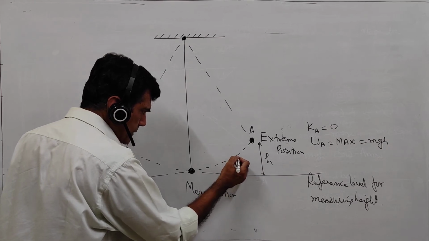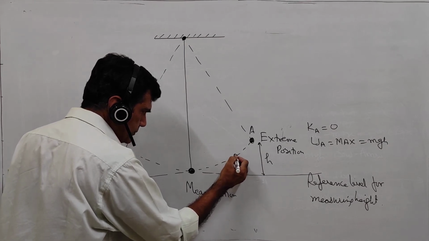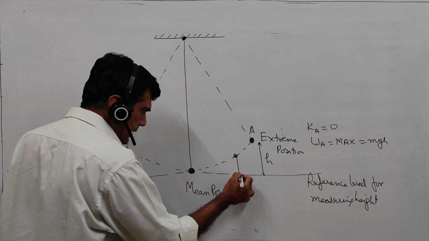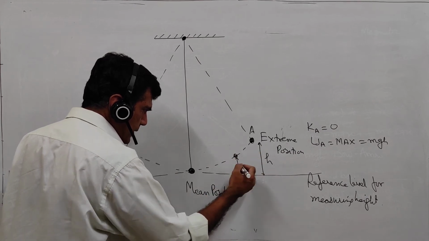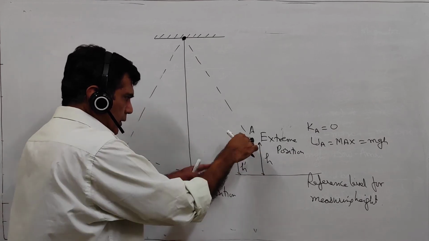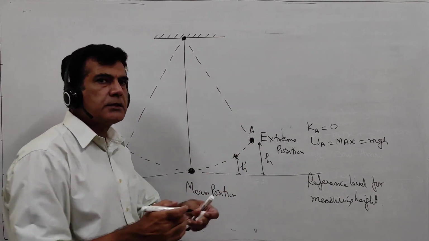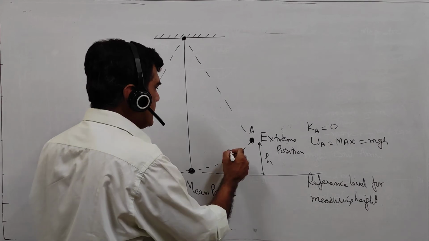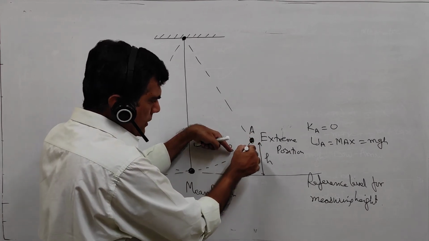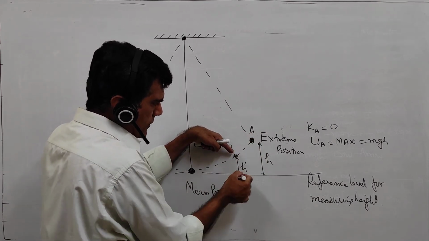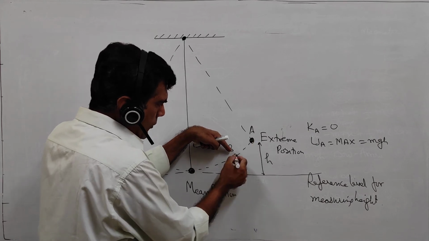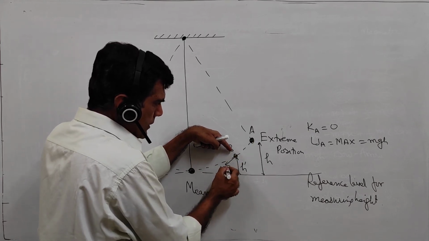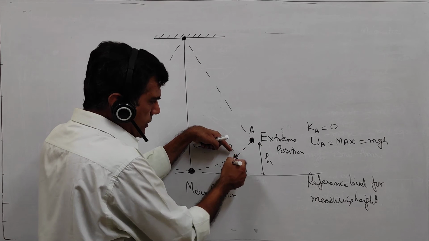Now what happens as the bob comes down? Say at a particular instant of time it is here. So here the height has decreased from the reference level. Height decreasing means the potential energy is decreasing. So from point A to a certain point B, the potential energy decreases because the height decreases, and the velocity increases. Here the velocity was 0, here it has some velocity.